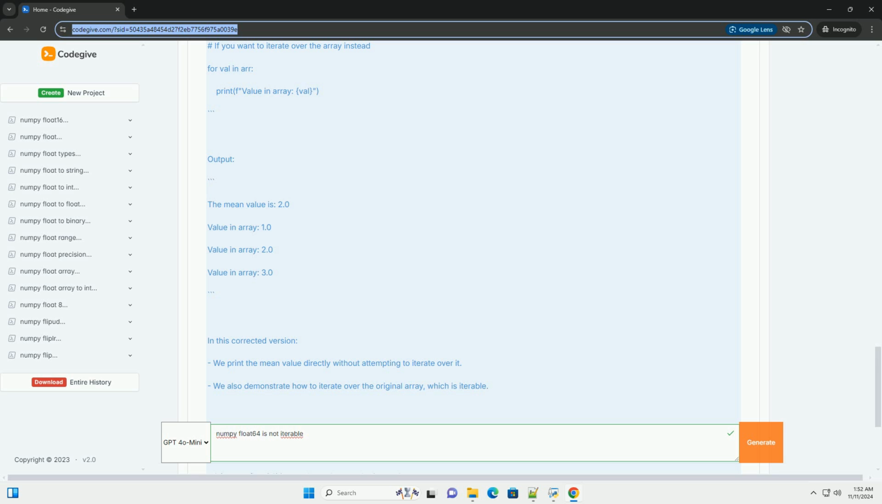Summary. A numpy.float64 is a scalar and cannot be iterated over. If you encounter a 'not iterable' error, check if you are trying to iterate over a scalar value. Use scalars directly or ensure you're iterating over collections, like lists or arrays, instead. By understanding the nature of numpy data types and ensuring you only iterate over iterable objects, you can avoid this common error in your code.